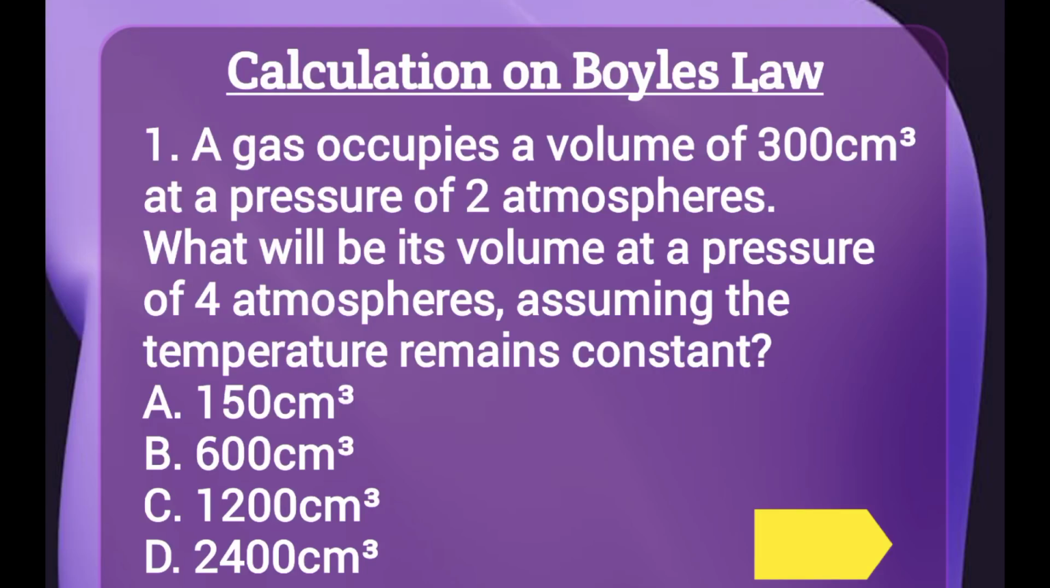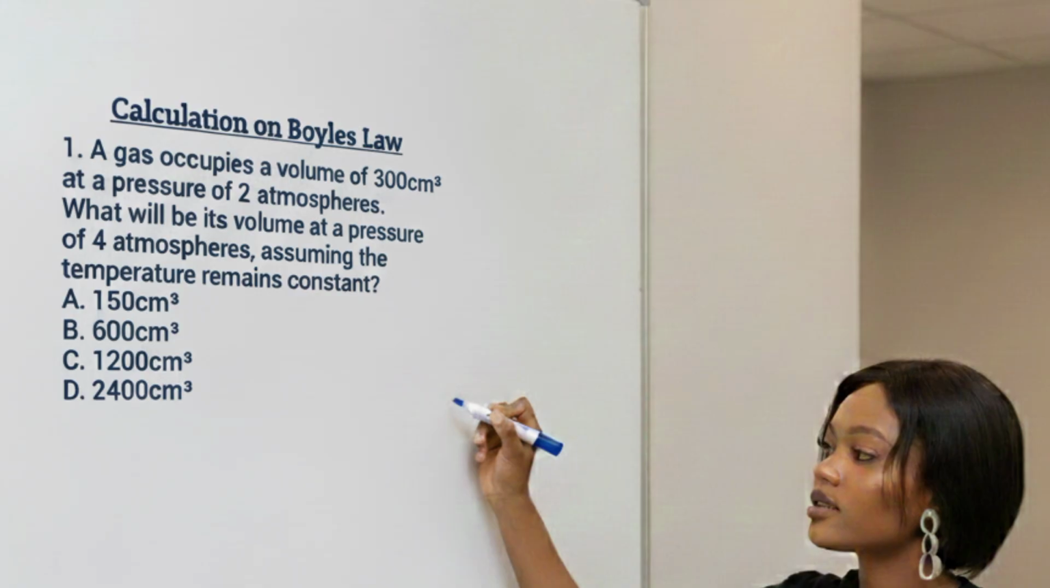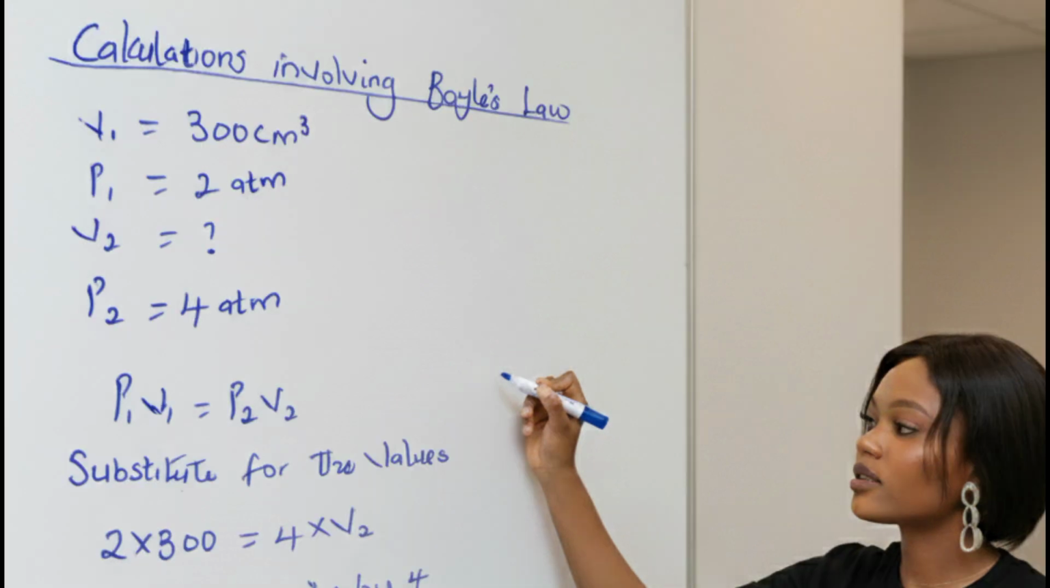Working on calculations on Boyle's law. A gas occupies a volume of 300 centimeters cubed at a pressure of 2 atmosphere. What will be the volume at a pressure of 4 atmosphere, assuming the temperature remains constant? Okay, so first of all, we get the parameters out. V1 is 300 centimeters cubed, P1 is 2 atm, V2 is unknown, and P2 is 4 atm.